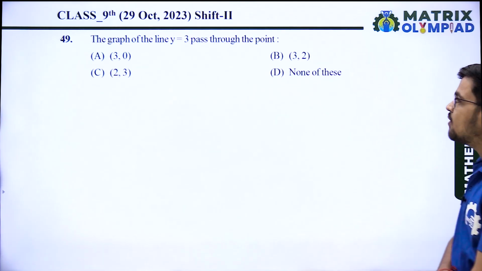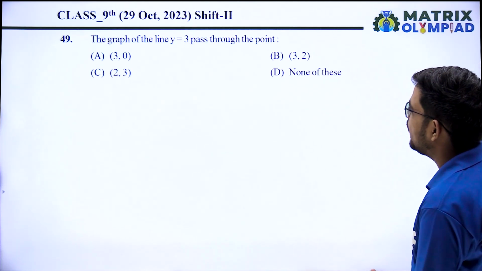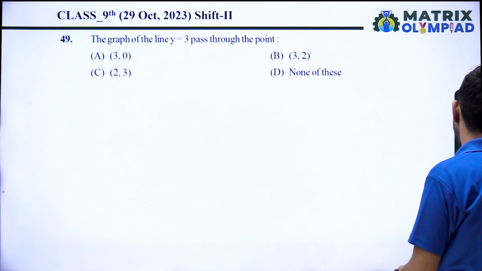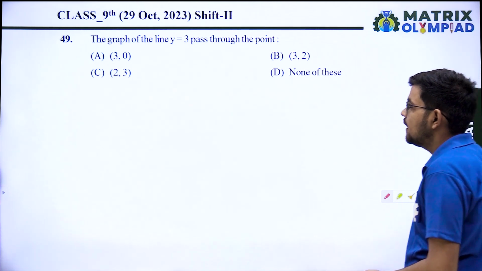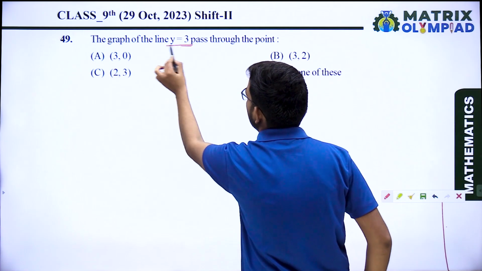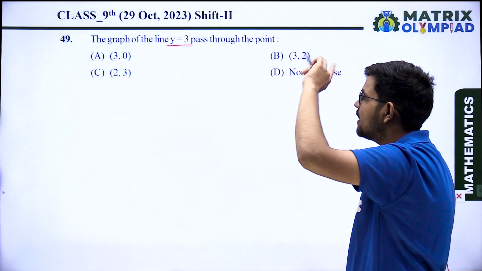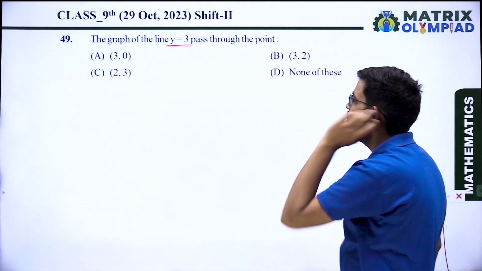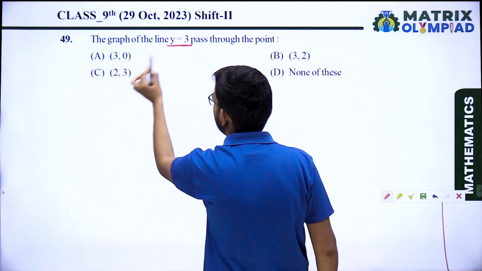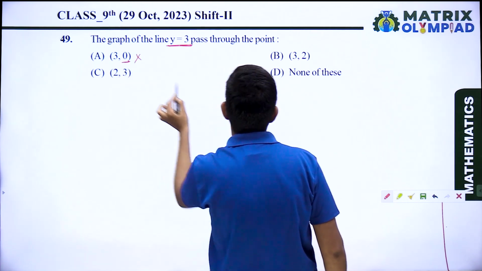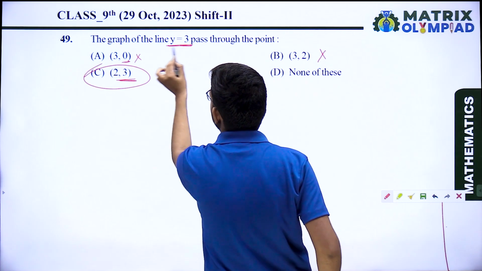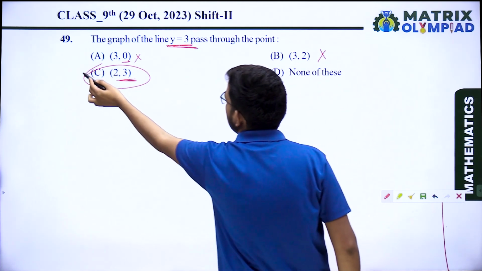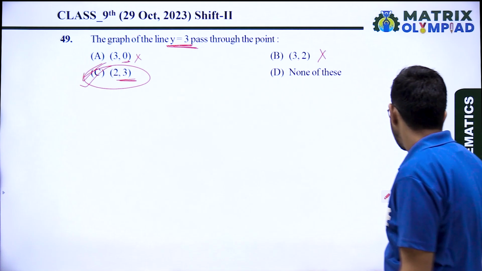Next, question number 49. The graph of the line y equals 3 passes through. So y equals 3 means x is not fixed, but the value of y will be 3. So in which option is y equal to 3? A is not the answer, B is not the answer. Yes, C. From C, y equals 3 passes. So option C is the correct answer.